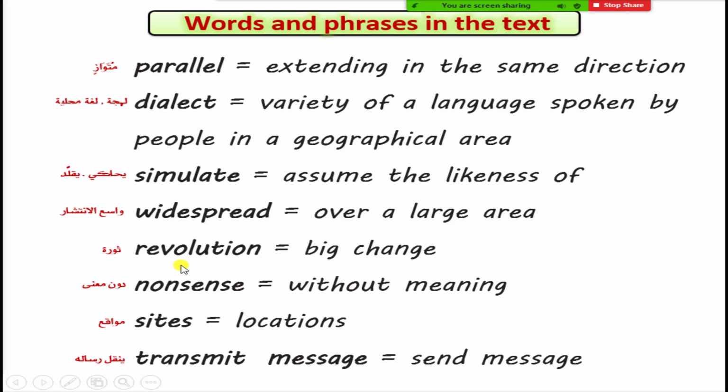Revolution. Revolution means big change. Nonsense. Nonsense means without meaning. And sites means locations. Transmit message means sending message or send message.